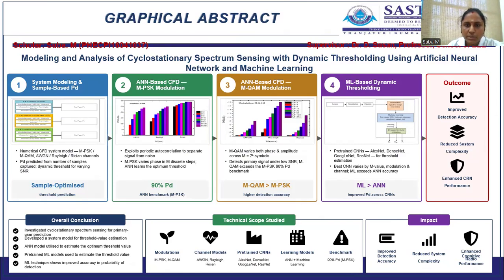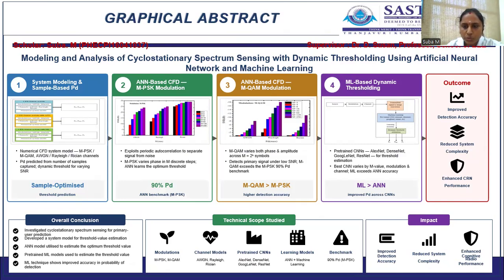The second is about the machine learning technique. In the machine learning technique, we can use pre-trained CNNs like AlexNet, DenseNet, GoogleNet, and ResNet for probability of detection. Here also MPSK and MQAM modulations are involved with different channels like Rayleigh, Gaussian, and AWGN.